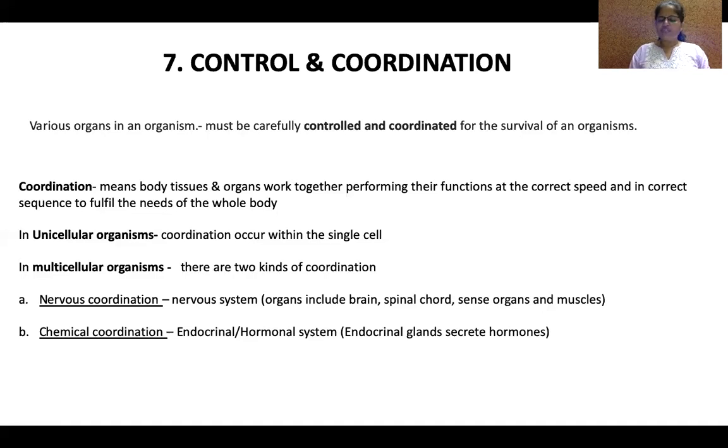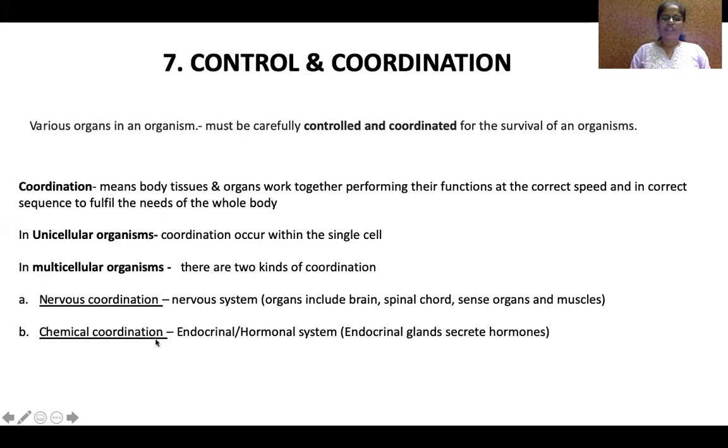One is nervous coordination, which happens by the nervous system. The nervous system includes 4 organs: brain, spinal cord, sense organs, and muscles.